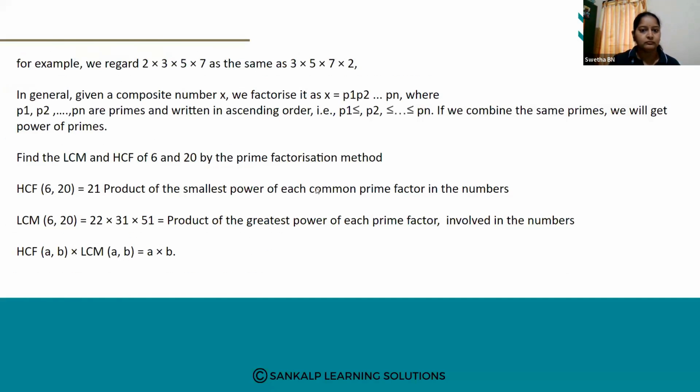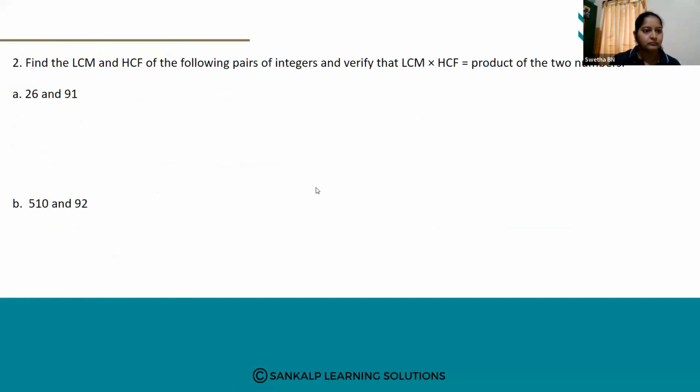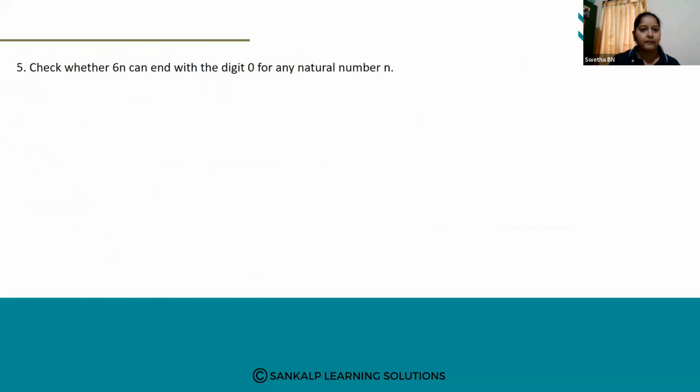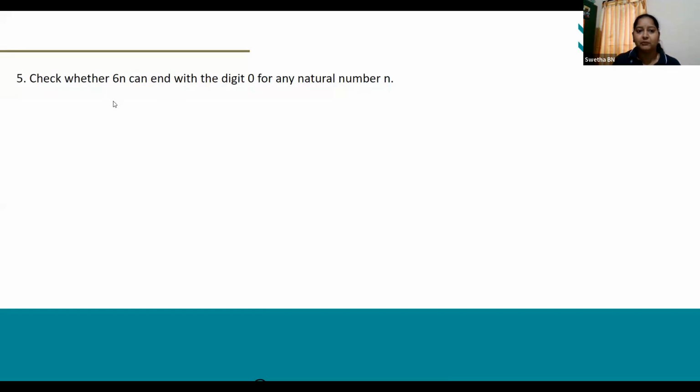Okay, yesterday we were on the fifth sum, right? Did you understand this, Panchami? Yesterday you were asking, right? Check whether 6 to the power of n can end with digit 0 for any natural number n.